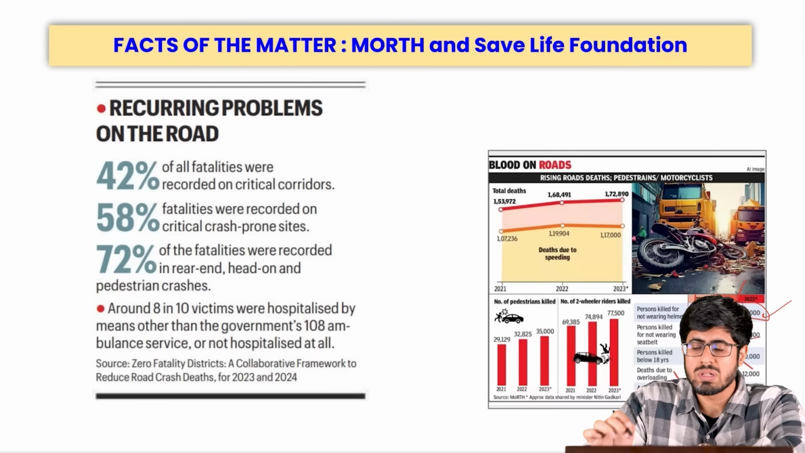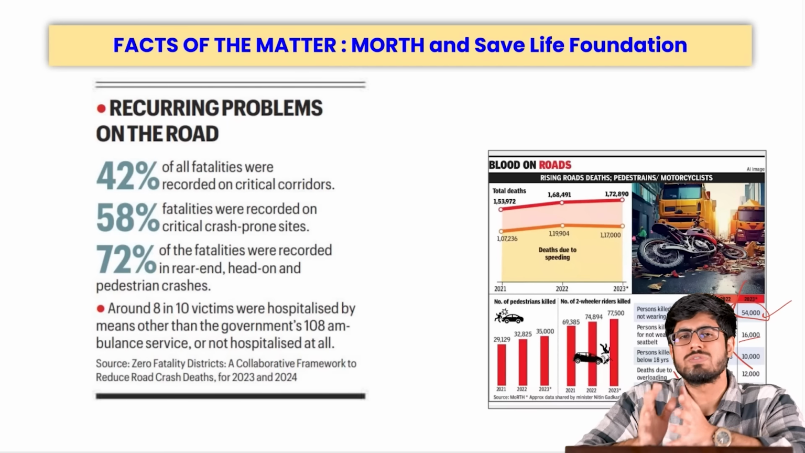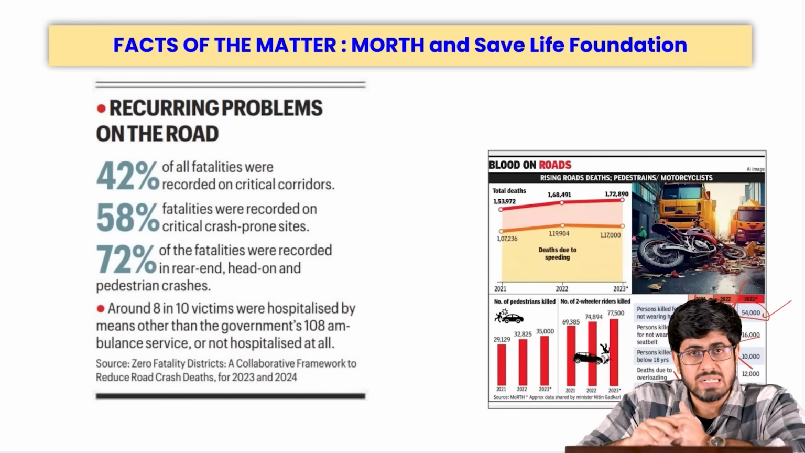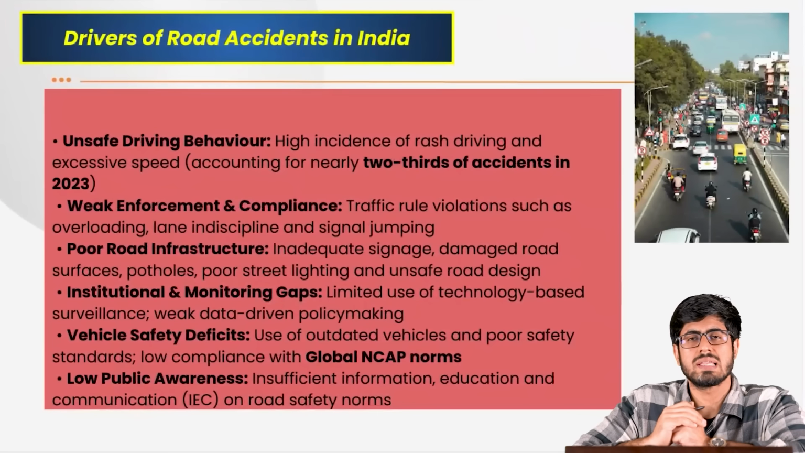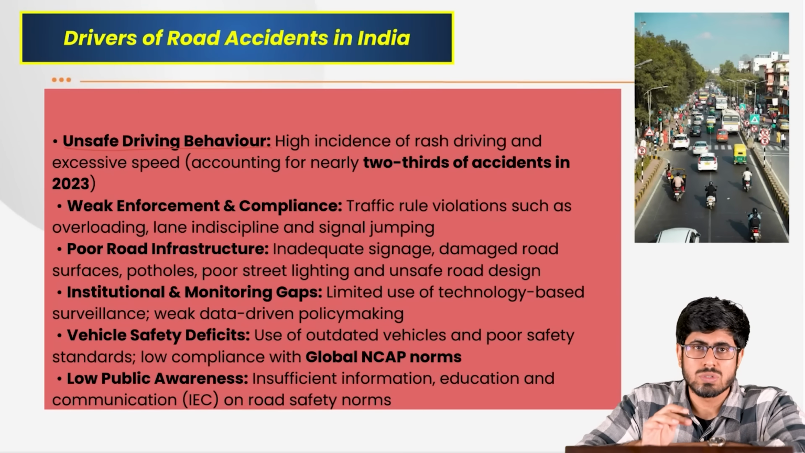Even if you don't remember all these micro numbers, you understand that it is a combination of various factors that contribute to the idea of road safety, to the idea of road fatalities in India. If we broadly analyze the drivers of road accidents in India, unsafe driving behavior is one of the major causes. We see high incidence of rash driving. At least 2/3 of accidents are happening due to excessive speed.